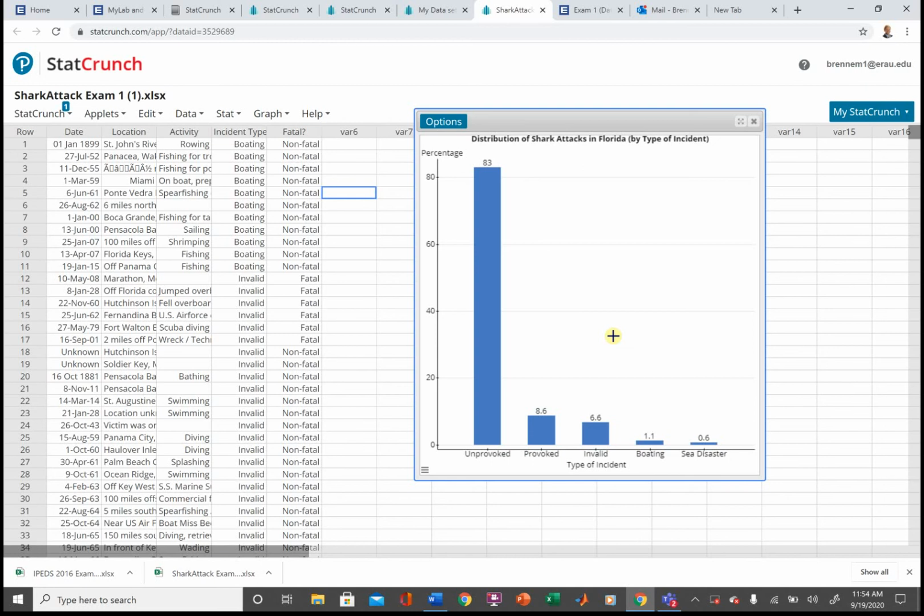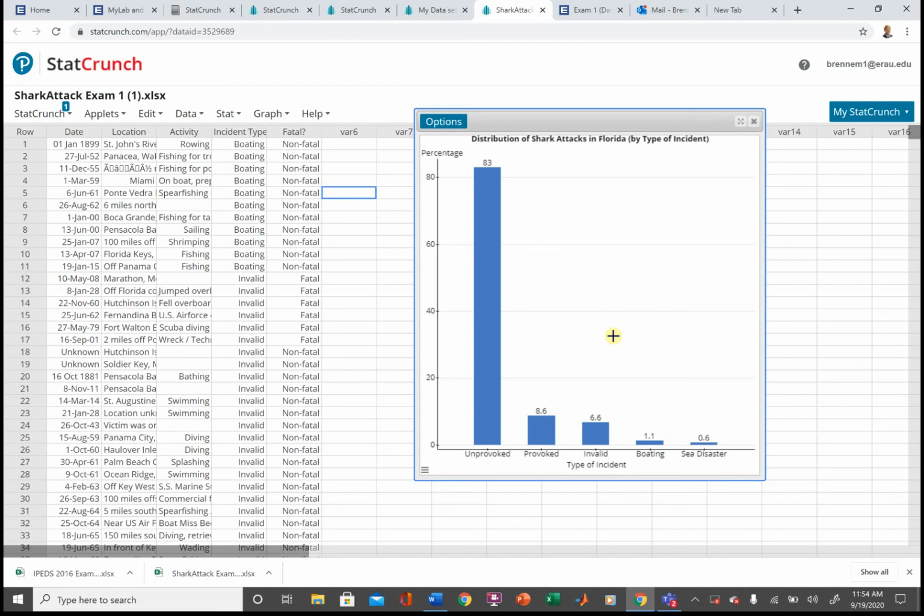And then I would say that the incidents resulting from provocation or that were invalid were roughly about 5%, and the remaining two incidents, which were boating and sea disaster, were about 1%. Okay.